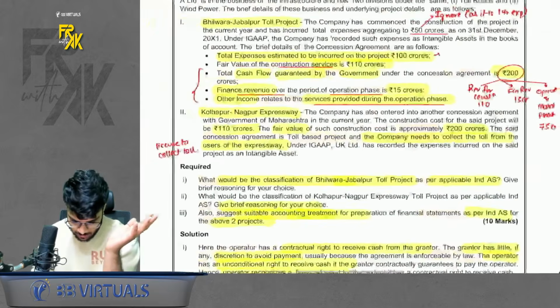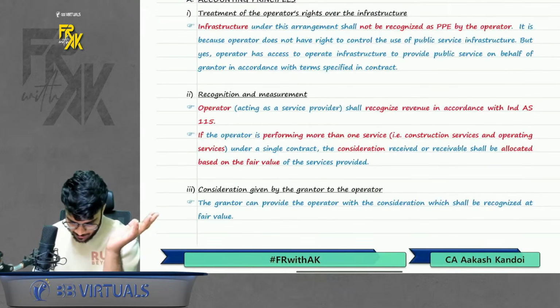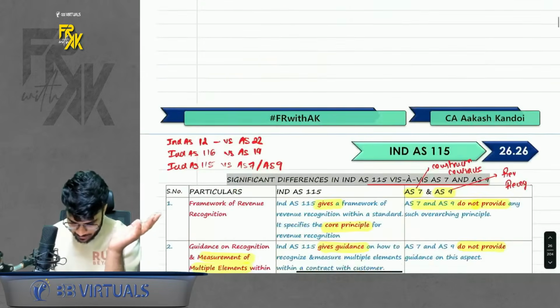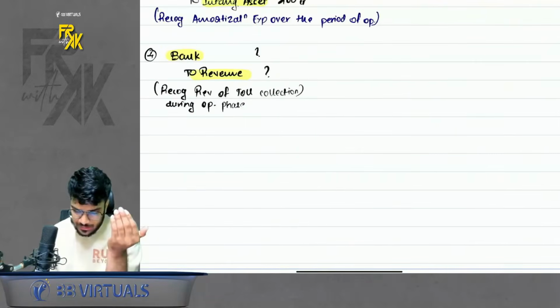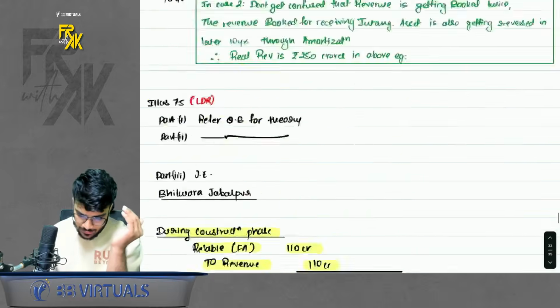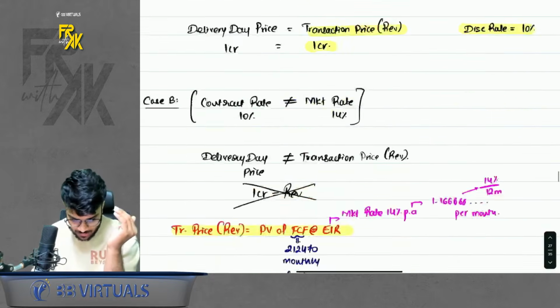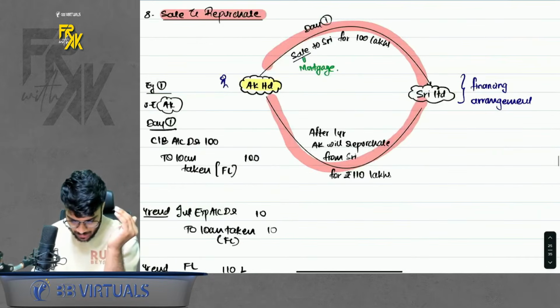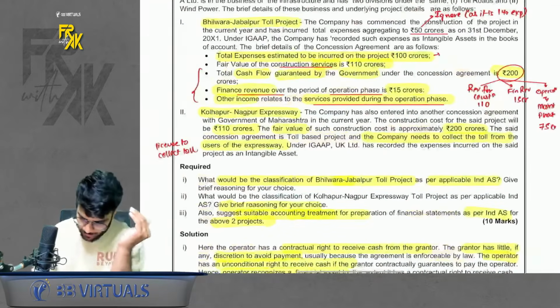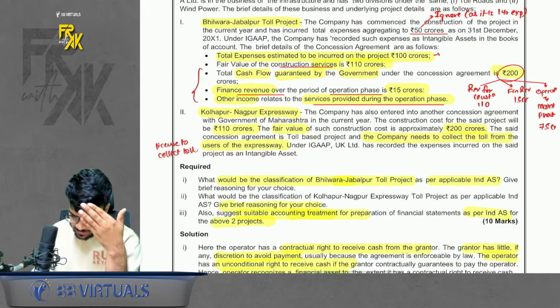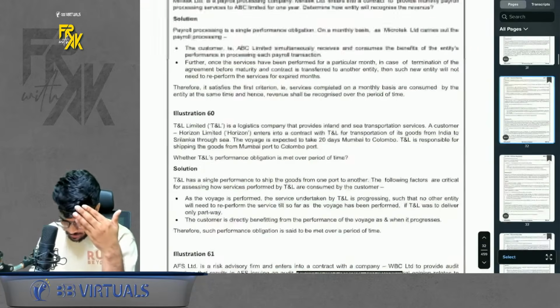Okay, chalo. So this was your service concession arrangement point as well. Okay, done with this. Now, is the chapter over? Of course not. There are some questions which I need to cover in the revision as well. I will cover those questions. So let's start one by one. The first question out of it is illustration number 22. So I'll go line-wise. Whatever is pending, I will just keep on taking it up.